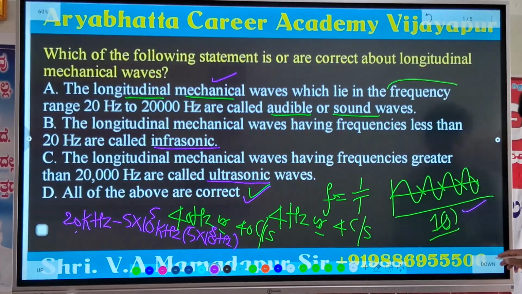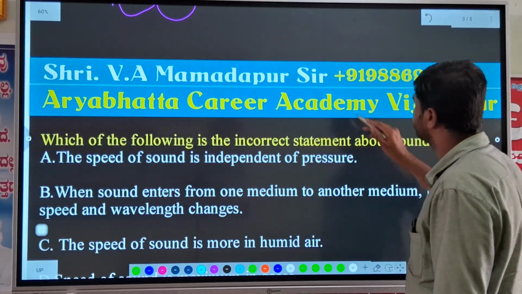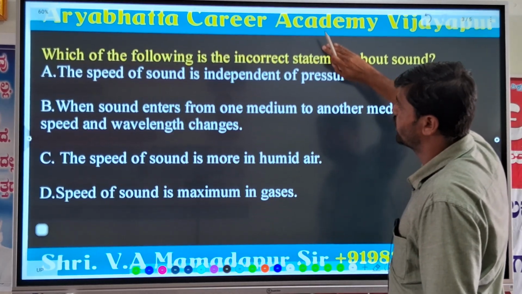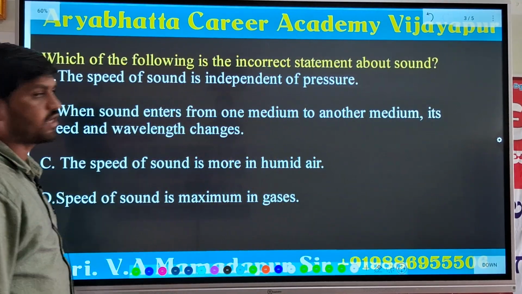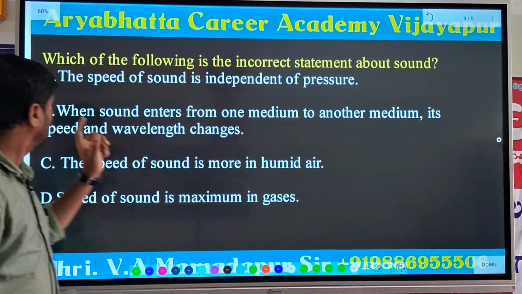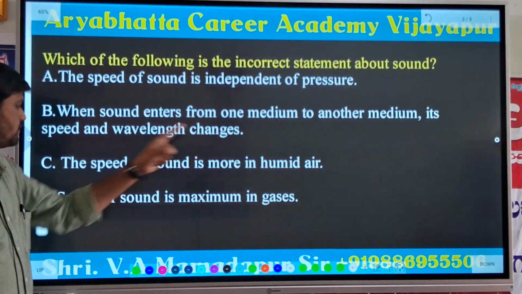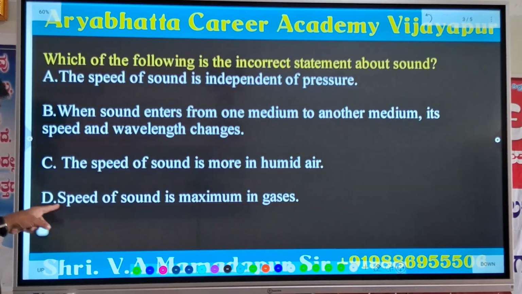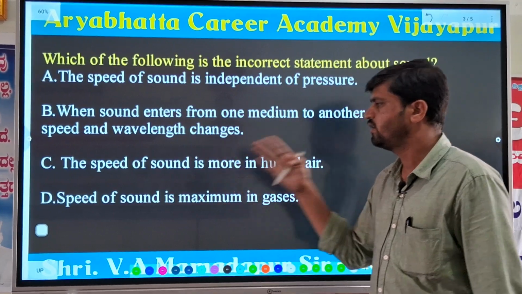Okay, that comes to the second question. So what is the second question? Which of the following is the incorrect statement about sound? The first option: the speed of sound is independent of its pressure. Second option: when sound enters from one medium to another medium, its speed and wavelength change. C option: the speed of sound is more in humid air. The fourth option: speed of sound is maximum in gases. These are the 4 options.